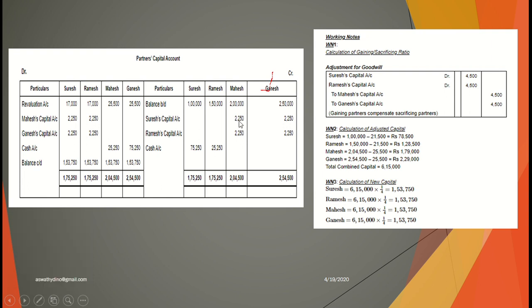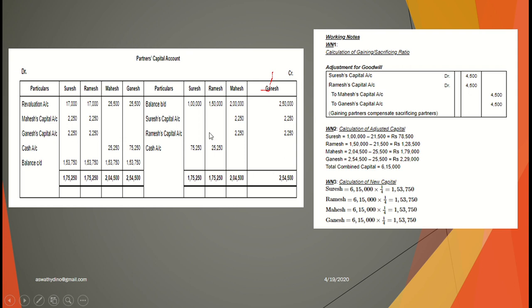See, 2250 from Suresh and 2250 from Ramesh. For Mahesh the total is 4500, and for Ganesh also 4500. Okay, now the goodwill adjustment is done. Now I have to find out the adjusted capital of all the four partners. Adjusted capital is credit minus debit.